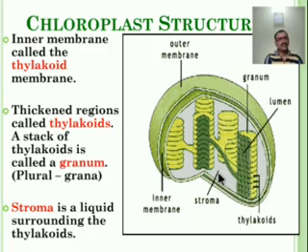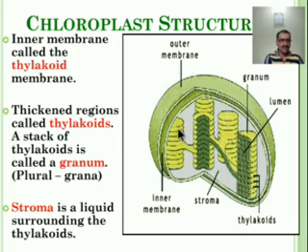DNA is there, RNA is there, ribosomes are there, and the complex laminar grana are present. Granum or grana is present in between the stroma region. In the granum region, lamellae are arranged compactly just like a stack of coins.